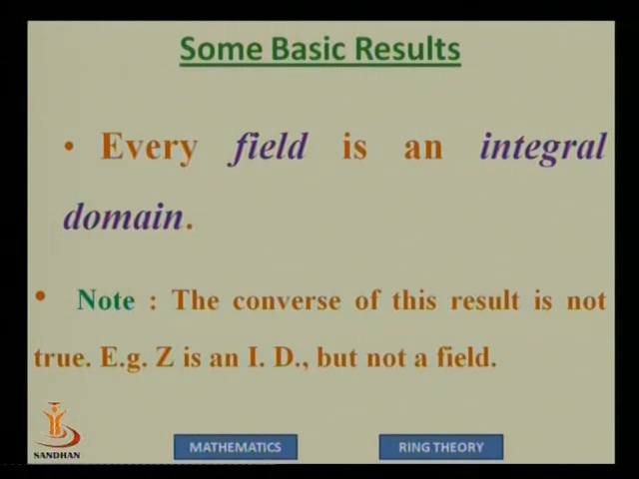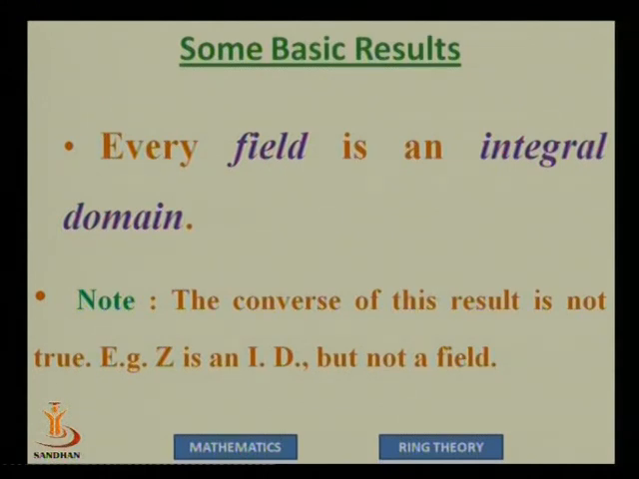So this simply says that field is a stronger property. If something is a field, it is definitely an integral domain. So this result is one of the very important results in ring theory, that every field is an integral domain, and the converse is not true. So every integral domain is not necessarily a field.